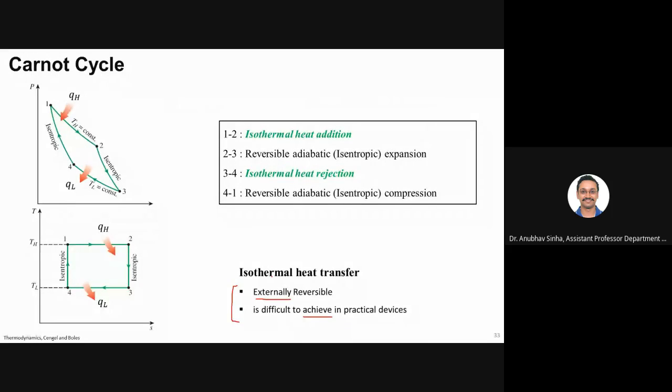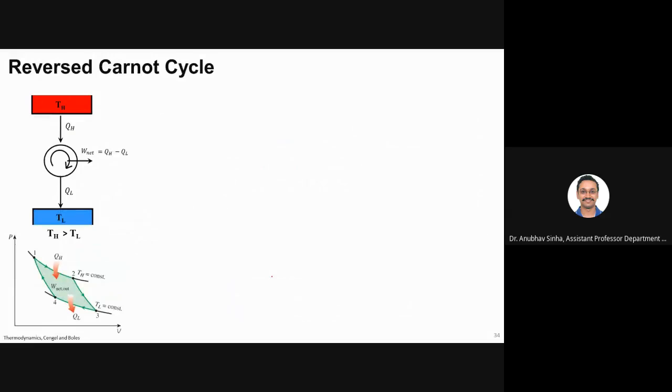Moving on, let us talk about the reverse Carnot cycle. This is what we have seen: the heat engine. Tell me one thing. We discussed this previously, before talking about the second law, and now we are talking about the Carnot cycle. What is the difference between what we discussed previously and what we are discussing now? Can anyone tell? Is there any difference, or no difference, or is any additional detail available now?